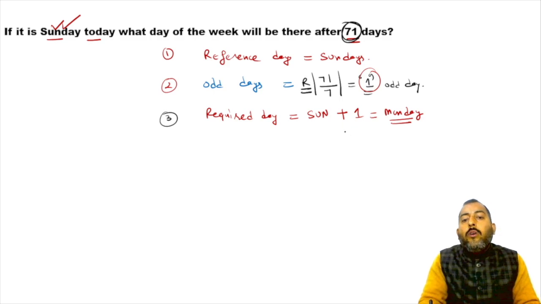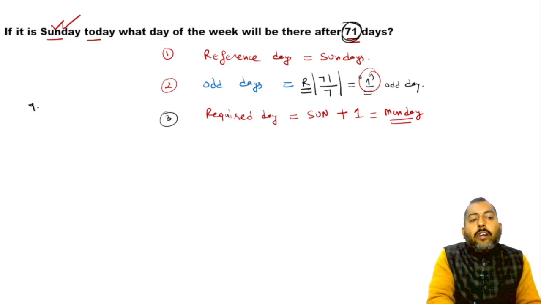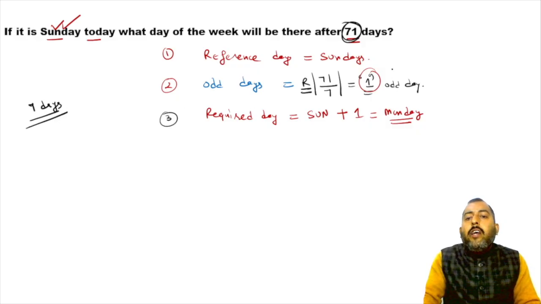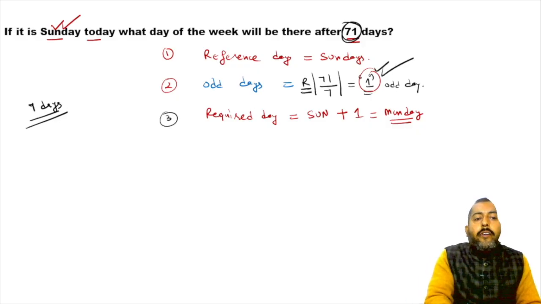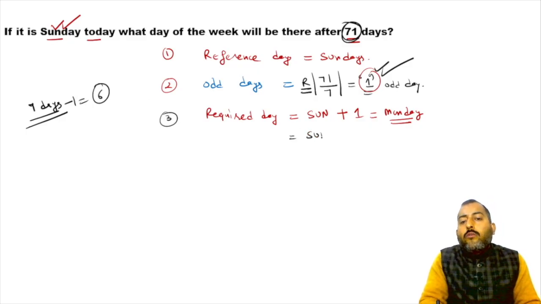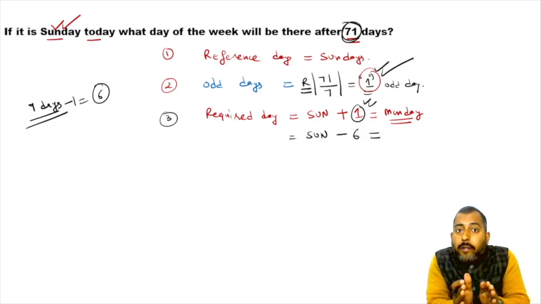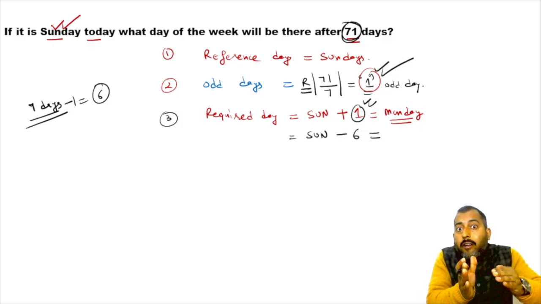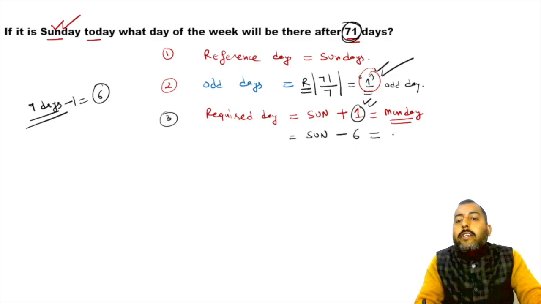Now we know that in a week we have 7 days. So from 7, if you subtract this 1, you get 6. So either you go 1 day ahead of Sunday or you can go 6 days behind Sunday. Which day will be there if you go 6 days behind Sunday? 6 days behind Sunday is again Monday.